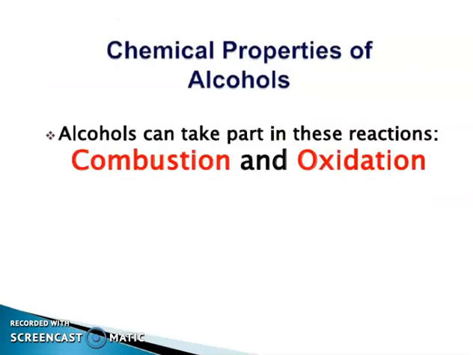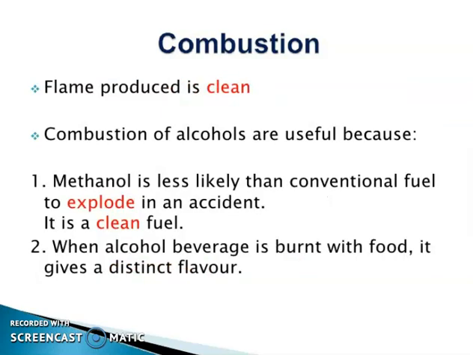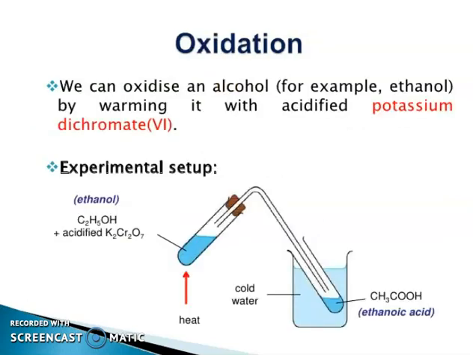So, chemical properties of alcohols. Alcohols can take part in these reactions: combustion and oxidation. What is combustion? An alcohol burns in air to produce carbon dioxide and water vapor. Ethanol plus oxygen gives carbon dioxide plus water vapor. The flame produced is clean. Combustion of alcohol is useful because methanol is less likely than conventional fuel to explode in an accident. It is a clean fuel. When alcoholic beverages are burned with food, it gives a distinct flavor.